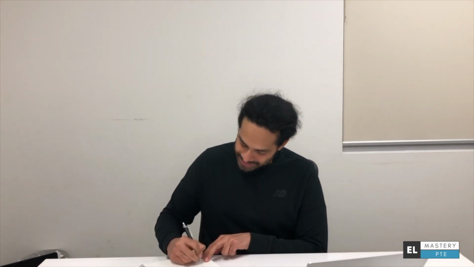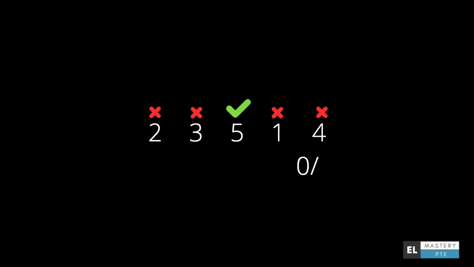Should your answer be, let's say, 2, 3, 5, 1, 4? Well, in this case, even though the number 5 has been correctly placed where it should be, you still get a 0 out of 4. Which means, in a way, you've not gotten any score in this exercise. So this is how the marking in this works.